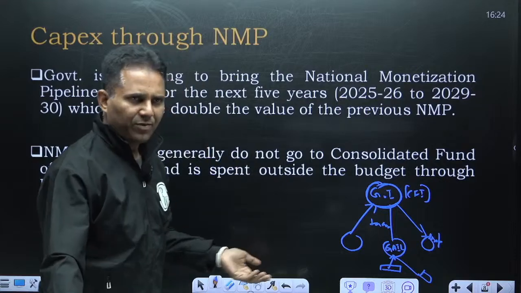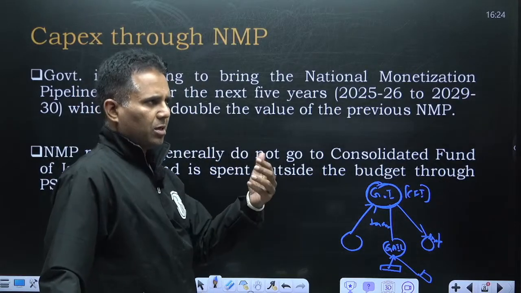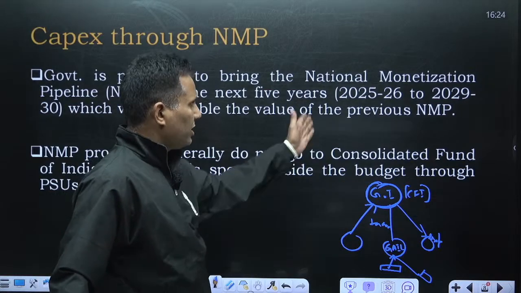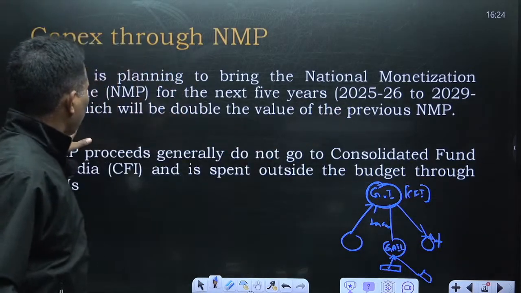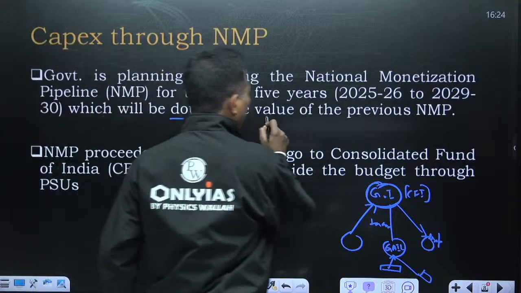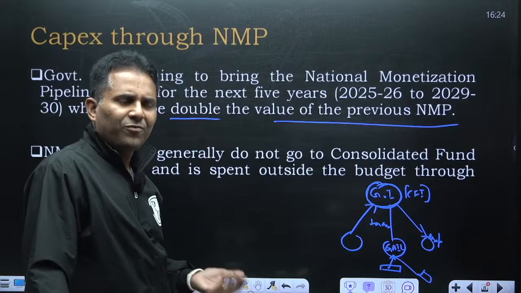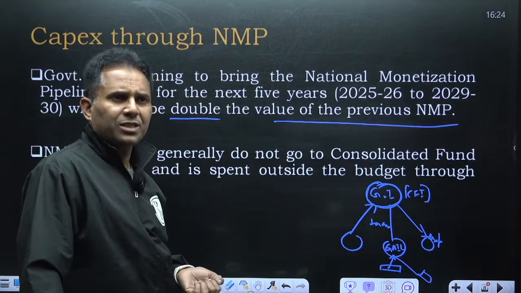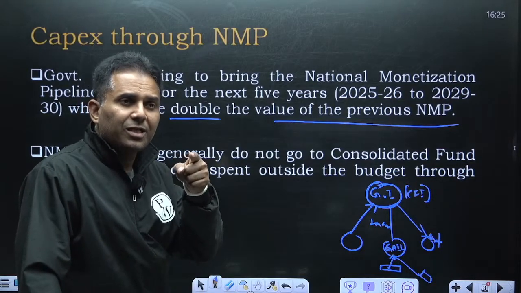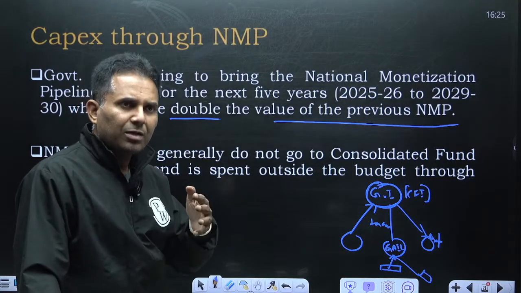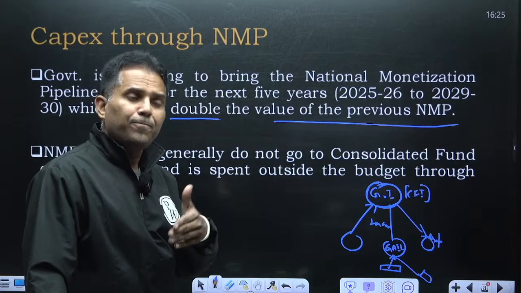The previous NMP tenure was till 2024-25, which will end on 31st March 2025. For the next 5 years, the government is going to double the value of the previous NMP. So NMP is a way of funding capex. NMP is a way of funding infrastructure which is not reflected in the budget, not reflected in the CFI, because these are mostly PSU assets.